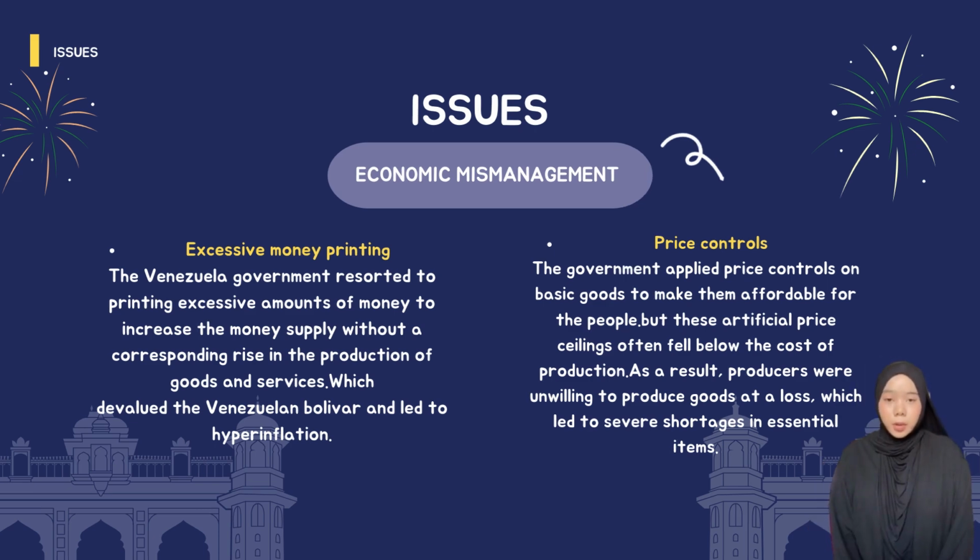The second point in economic mismanagement is price control. The government applied price control on basic goods to make them affordable for the people. But this artificial price ceiling often fell below the cost of production. As a result, producers were unwilling to produce goods at a loss, which led to severe shortage in essential items.